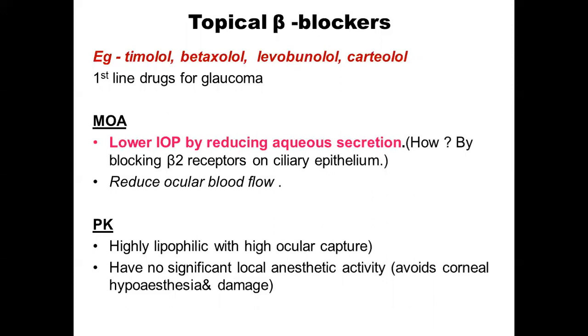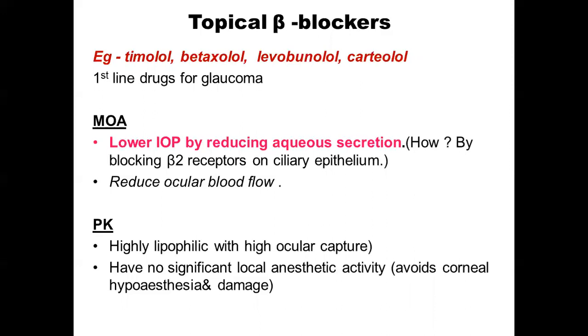The secondary effect is also to reduce the ocular blood flow. Beta-2 receptors are present on the ocular blood vessels and vasoconstrict them, and by this mechanism also it can reduce the aqueous humor production. But that is a secondary action. The primary action is reducing the aqueous secretion by blocking the beta-2 receptors on the ciliary epithelium.